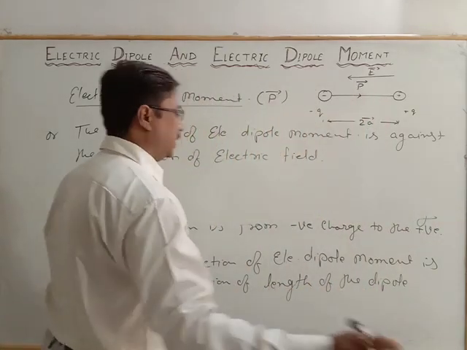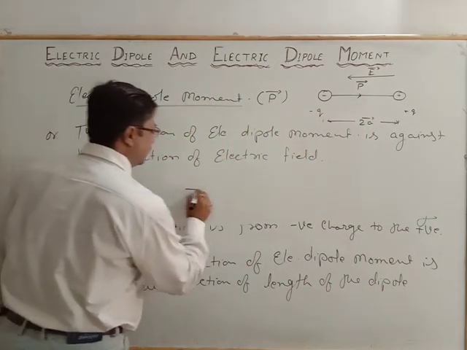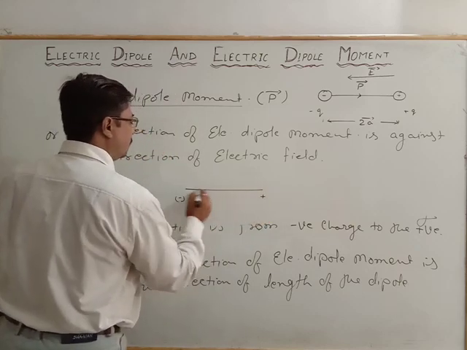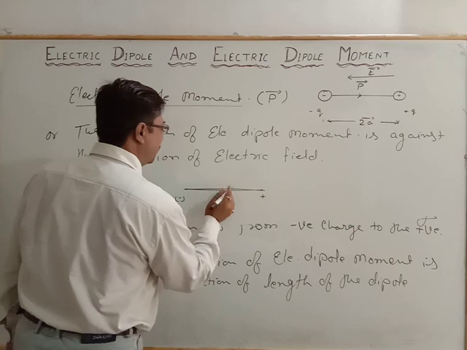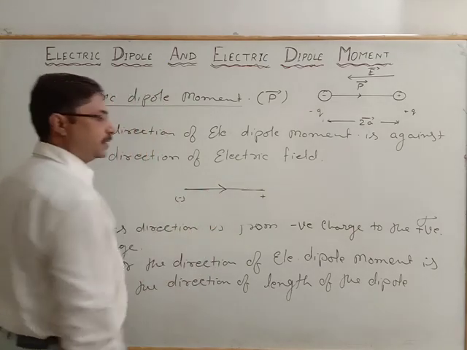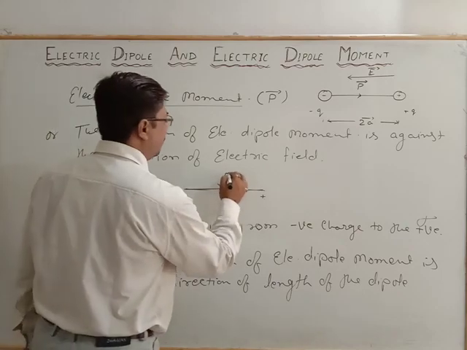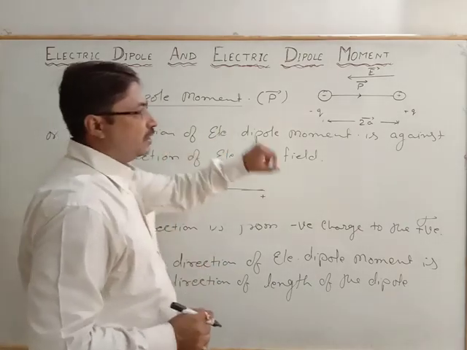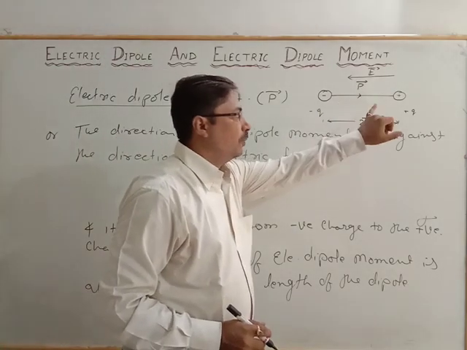Somewhere we can understand this by the way that commonly in mathematics we move from negative to the positive. That means if we consider this side is negative, here it is the positive. So we move from negative to the positive, and that gives the dipole moment. So there are a number of ways we understand the direction of the electric dipole moment.